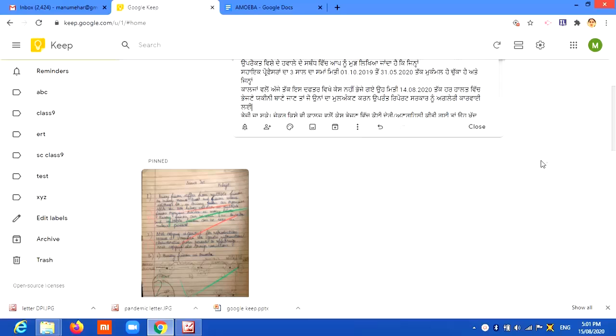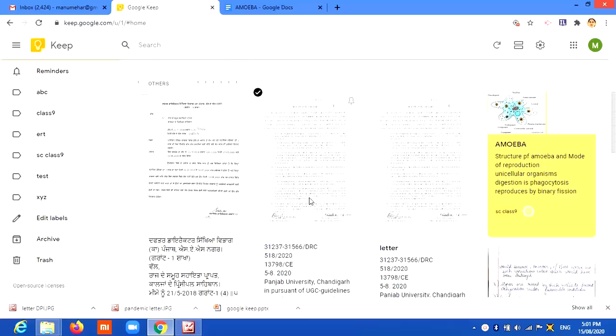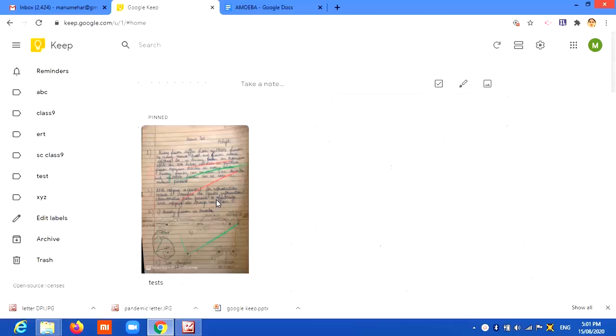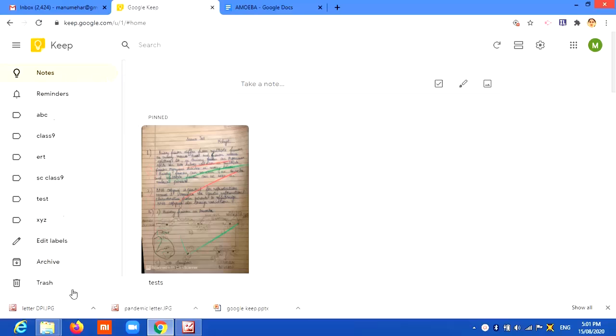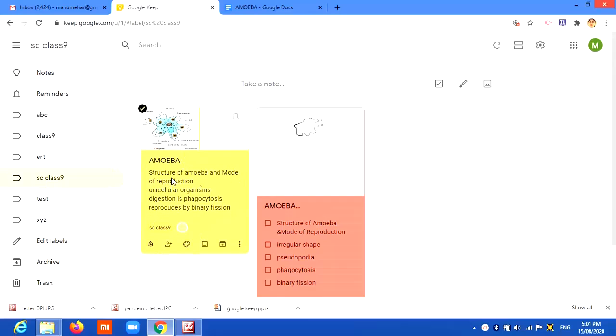So this letter can be stored here in your Google Keep. So these are the letters that I had scanned. So friends, this is generally all about Google Keep. I am sure that you found this app very interesting. As I told you, since I had prepared a lesson for Science Class 9, if I open it here, you will find that this lesson in yellow, we had prepared with a yellow sticky note. It is there, and whatever work you do is stored in this app. So this is about the practical aspect of Google Keep.